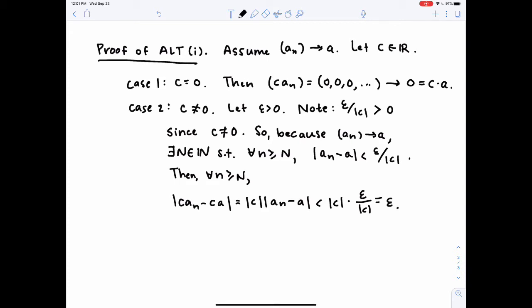And so, in either case, CAN converges to CA. And we're done.